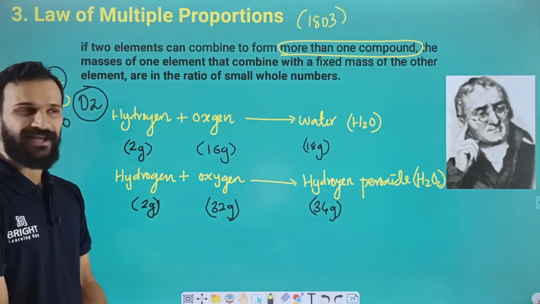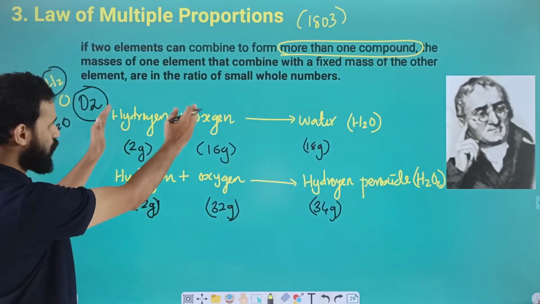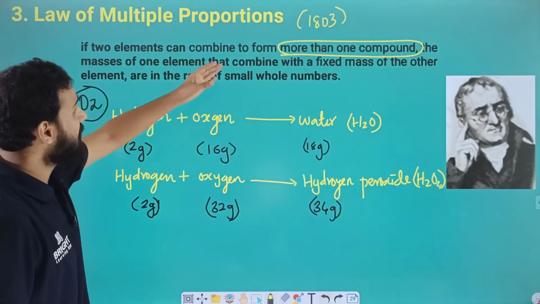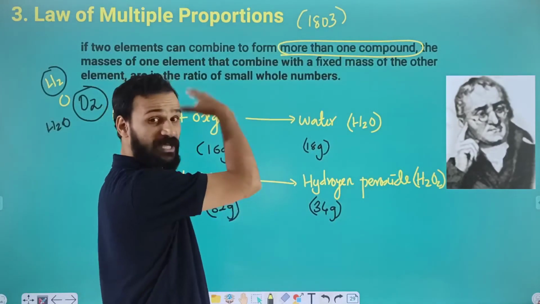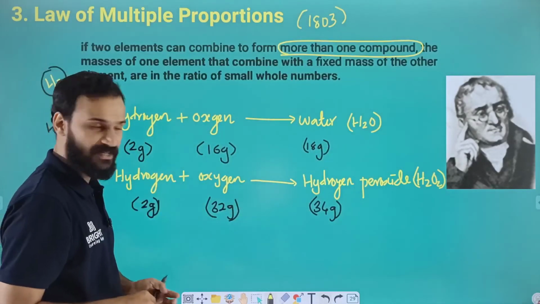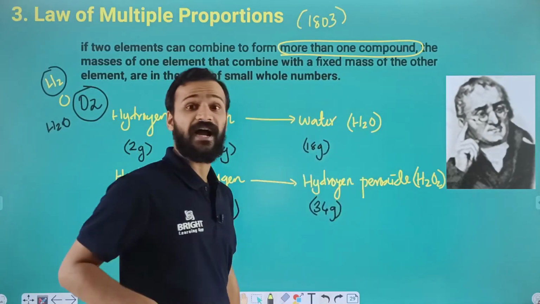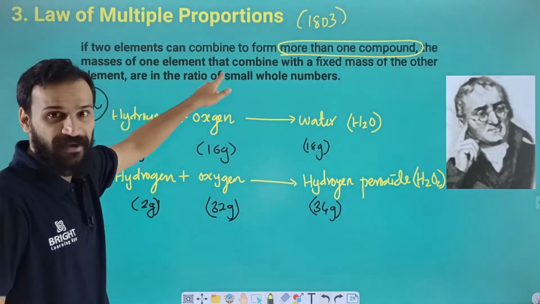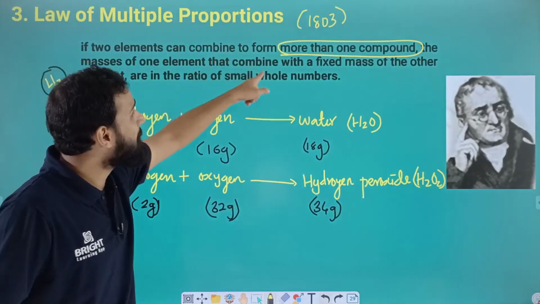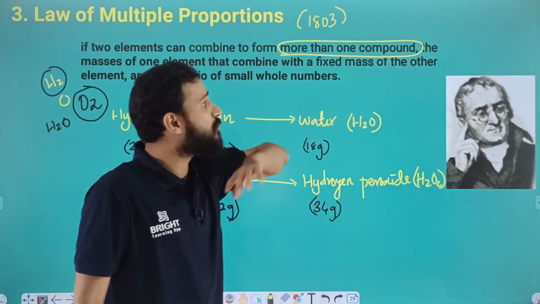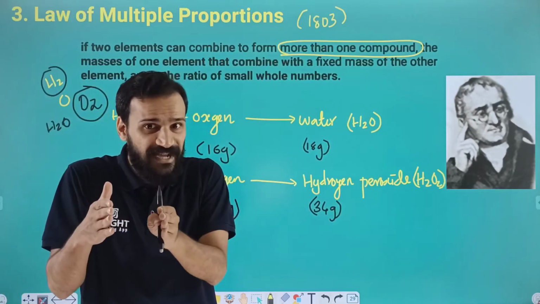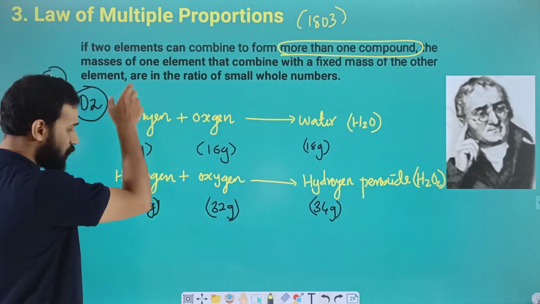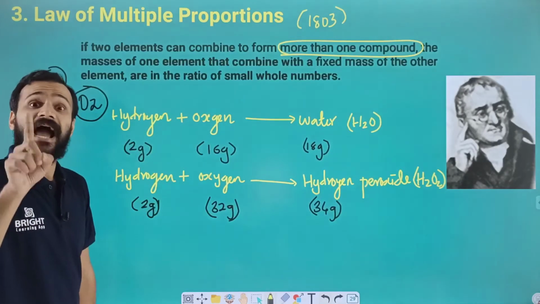So now we can explain the law of multiple proportions. That means when two elements, here hydrogen and oxygen, are combining, we are getting more than one compound. When hydrogen and oxygen are combined together, we may get water as well as hydrogen peroxide. So the mass of one element which combines with the fixed mass of the other element. So if we have two reactants, hydrogen and oxygen, one of them has the fixed mass.